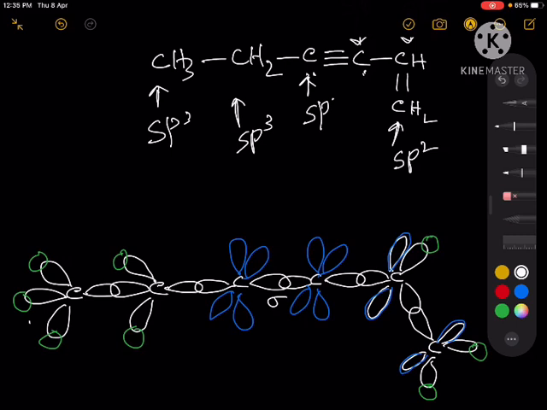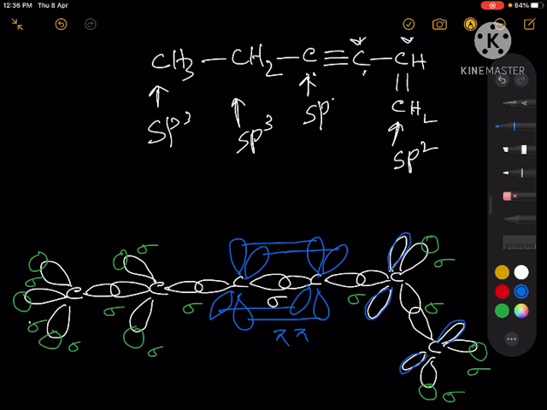So these all are sigma bonds, sigma, sigma, sigma. This is one sigma, this is also sigma. All these are sigma bonds, and these are the pi bonds. These are two pi bonds. Here you have another one pi bond.